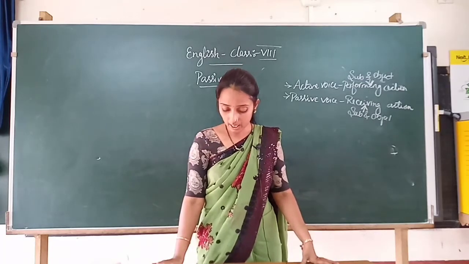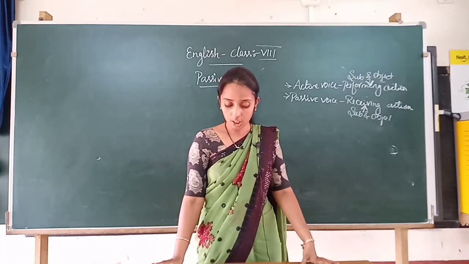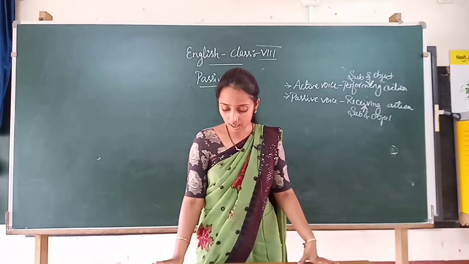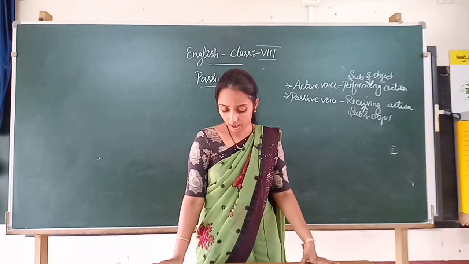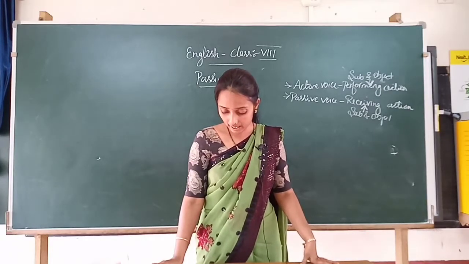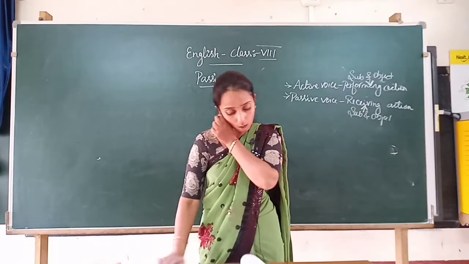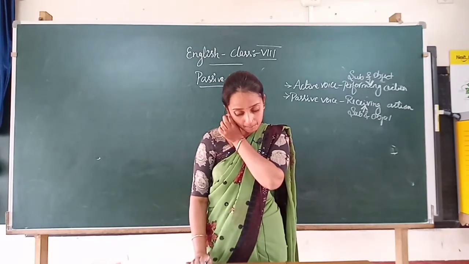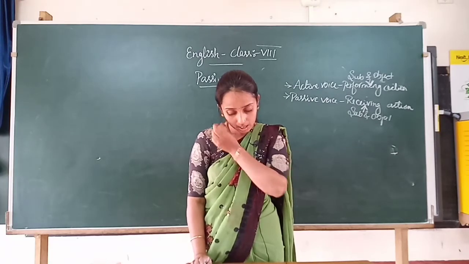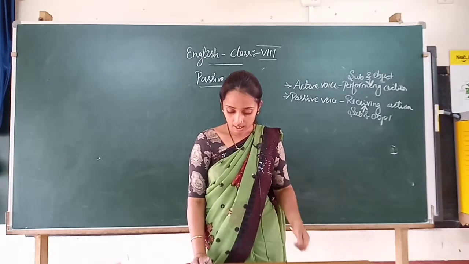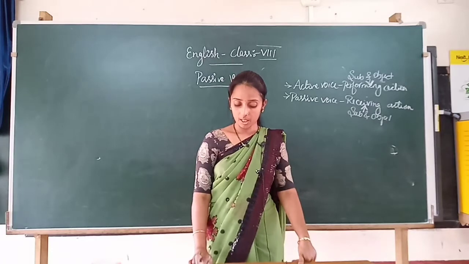I'll read once again. In other words, the most important thing or person becomes the subject of the sentence. Okay.